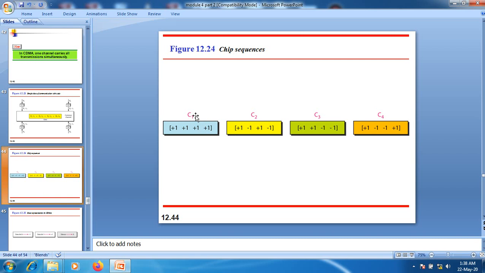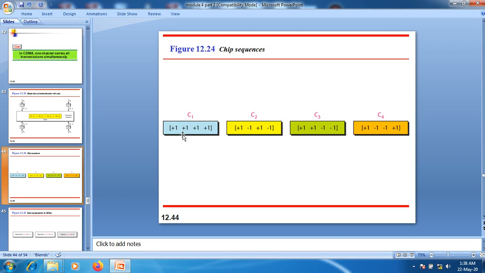The fourth property is, if you multiply two different chipping sequences, we will get 0 as a result. For example, C1 is multiplied by C2: the first term, 1 times 1, gives 1.